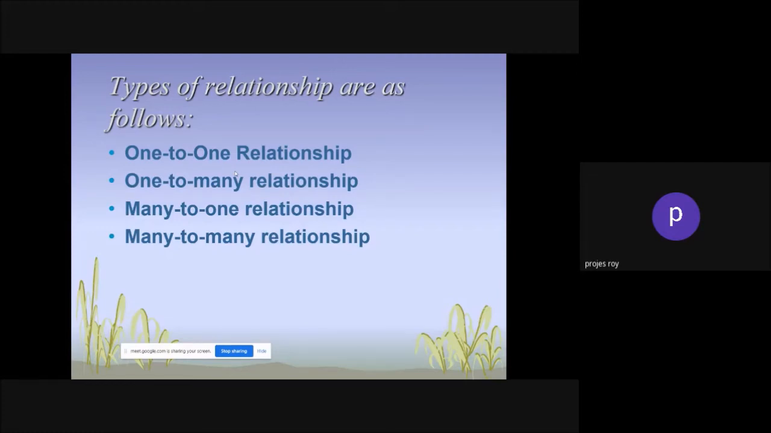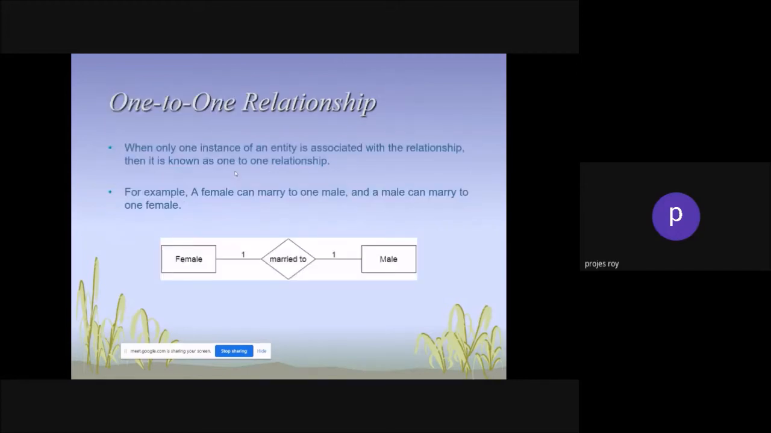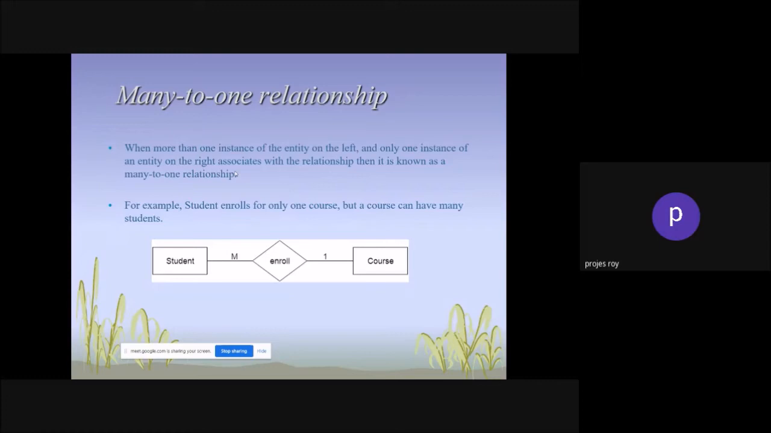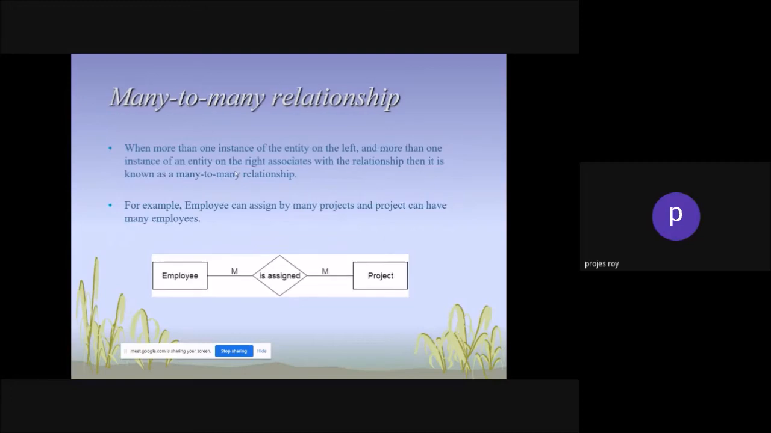Many-to-one and many-to-many can be used in different ways. I'm just giving you an example of where and how exactly these are introduced in our subject area. This is a one-to-one relation when two concepts are there. Then one-to-many is there and many-to-one is there. Student, enroll number, course, right? There is a many-to-one. Then many-to-many: employee, assign, project. One employee, many projects, many employees, many projects, right? That is the many-to-many relation.